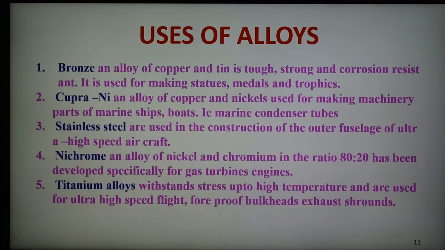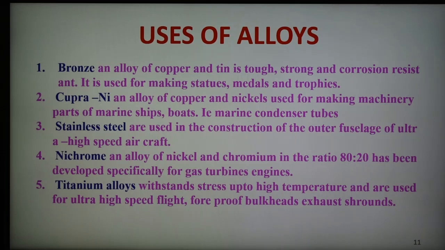Another example is nichrome, an alloy of nickel and chromium in the ratio 80:20, developed especially for gas turbine engines. Another example is titanium alloy, which withstands stress up to high temperatures and is used in ultra high speed flight for bulkheads and exhaust shrouds. So these are some examples of uses of alloys. Bronze and brass can be used for a number of purposes.